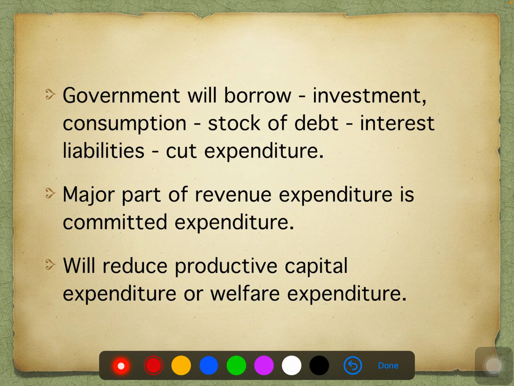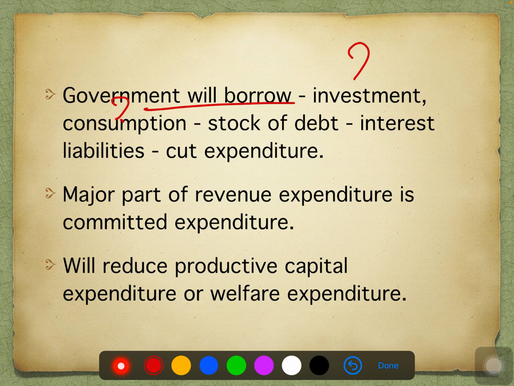And after that, not only using the saving part, if it is not enough, what will they do? This will lead to a build up of a stock of debt. So they have to borrow money because they do not have any option. The savings they had, they've already used, and still they're facing the deficit. So they have to borrow money. Why do they have to borrow money? For the sake of investment, for the sake of consumption.